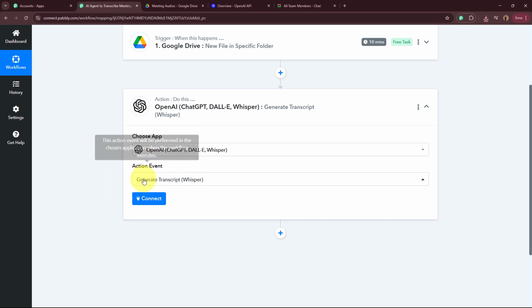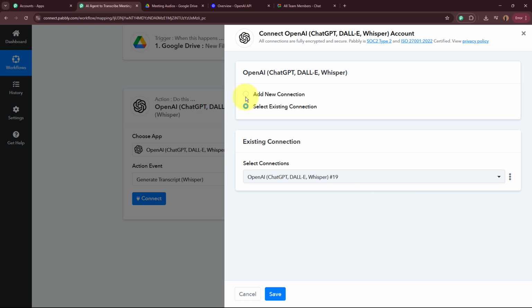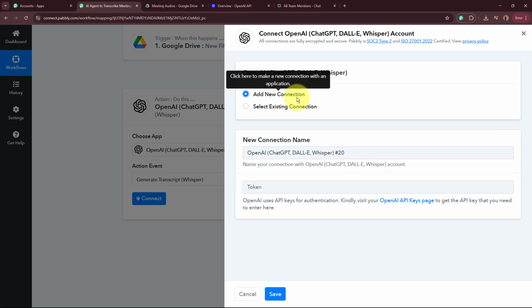After selecting the action application and the event, I'm going to click on this Connect button. A window is going to appear in front of you on which click on add new connection, or else you can select the existing connection that you've already created before. Now over here it is asking for the token. Using this token, we are going to build a connection between OpenAI and Pabbly Connect. From where can you find the token? For that, in the description over here, click on the hyperlink given here below, okay?